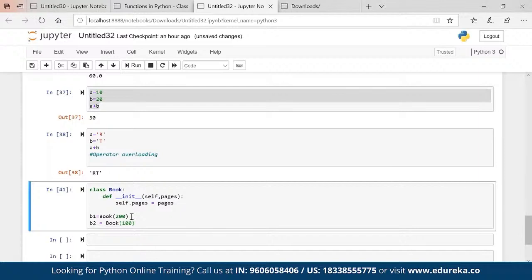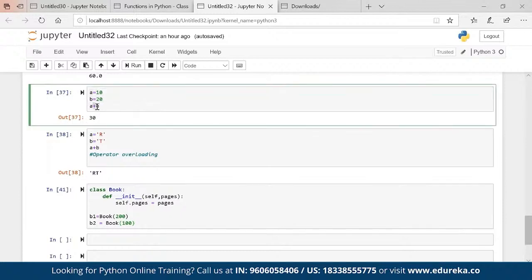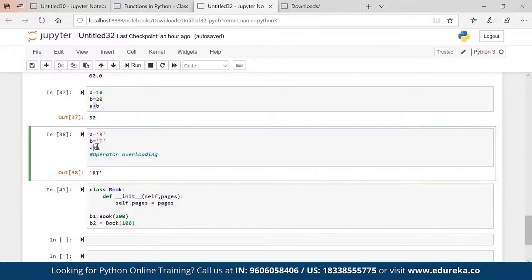Polymorphism is nothing but multiple forms. This plus has multiple forms, right? When I have two numbers and apply plus, it sums up the values. When I have two strings and apply plus, it concatenates the values. This is known as operator overloading, which is part of polymorphism.